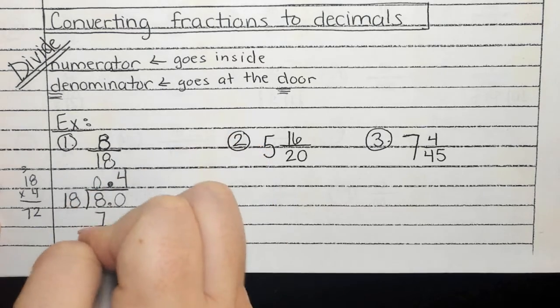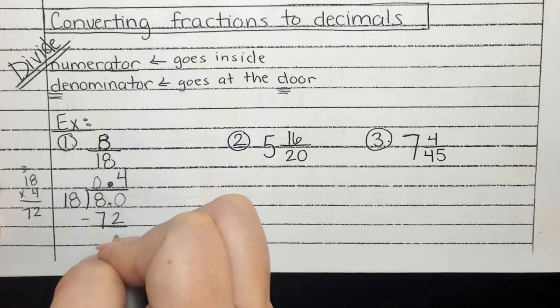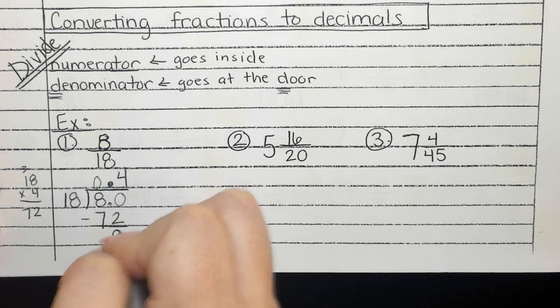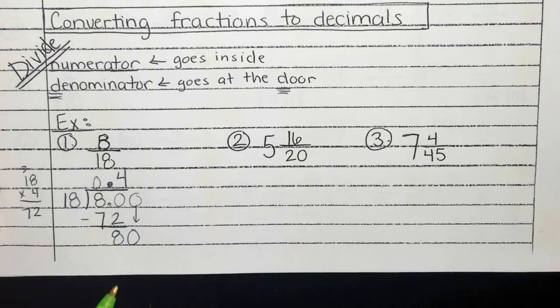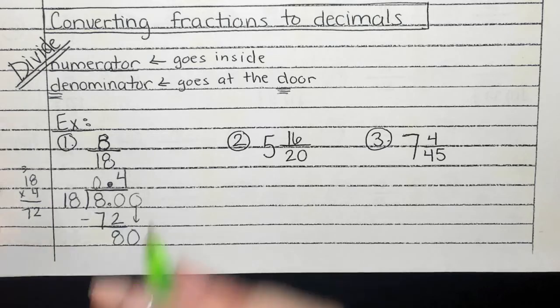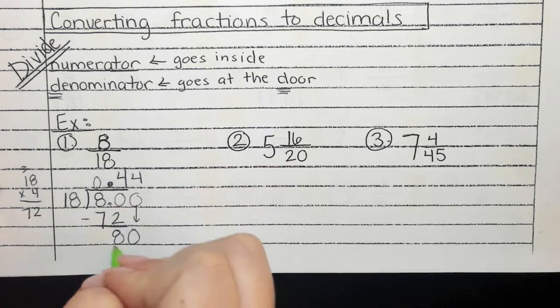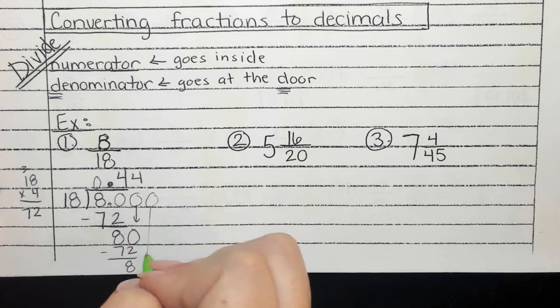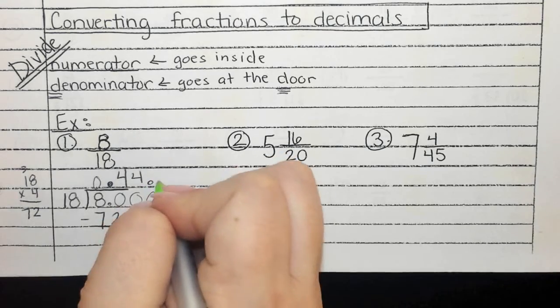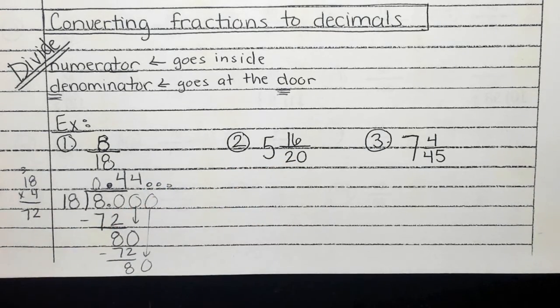4 gave me 72. When I subtract, what do I get? 8. So I'd add another 0 and bring it down. How many times will 18 go into 80? 4. That gives me 72. I subtract, I'd get 8. What's happening here? It keeps going. That 4 is going to happen over and over and over again.